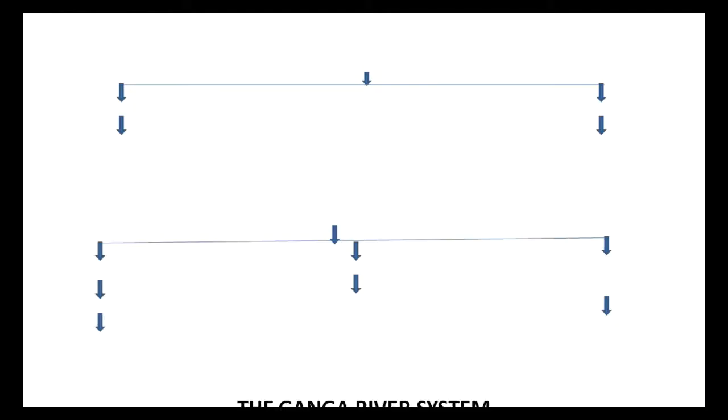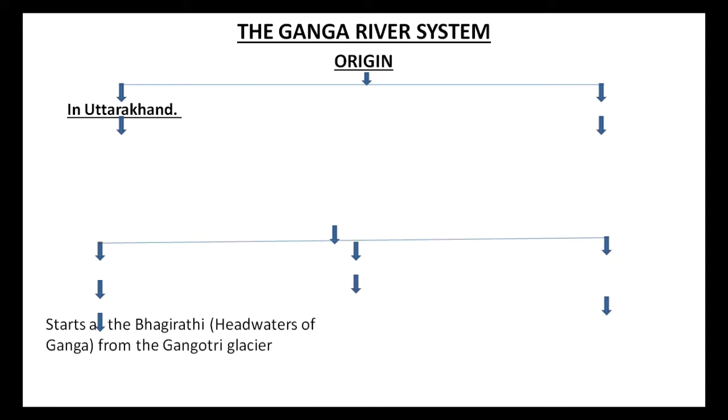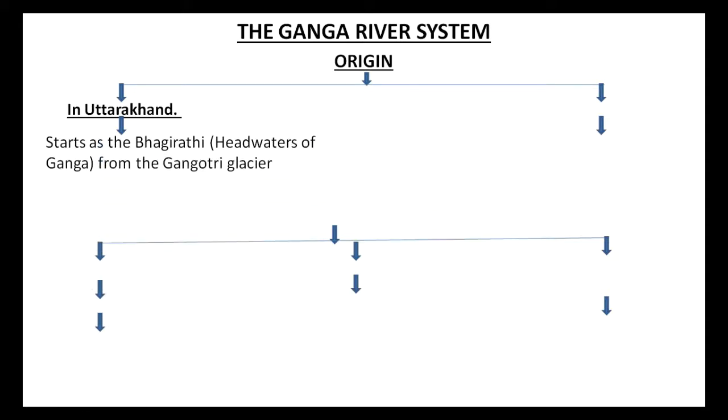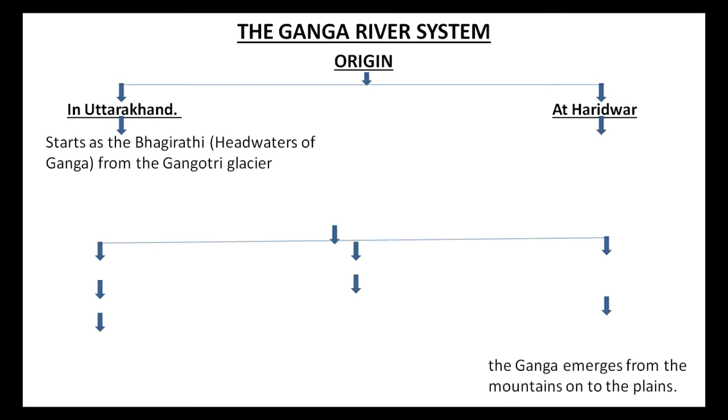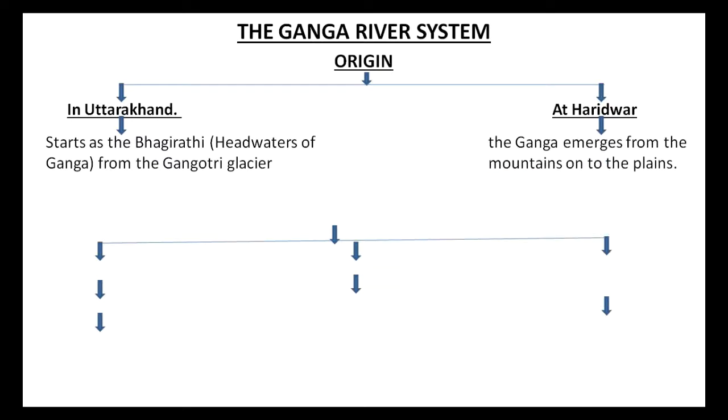The Ganga River System. The Ganga River starts as the Bhagirathi, also known as headwater of Ganga, from the Gangotri Glacier in Uttarakhand. At Haridwar, the Ganga emerges from the mountains onto the plains.